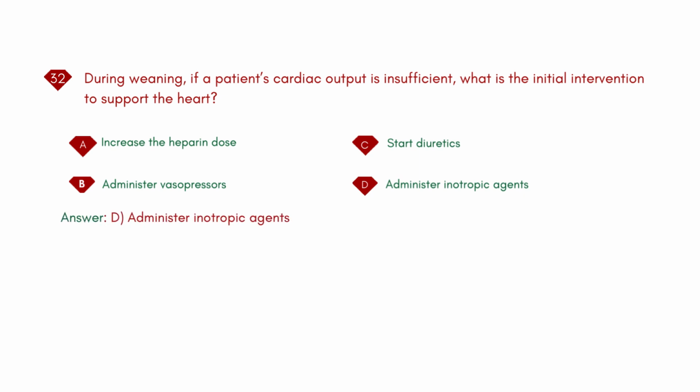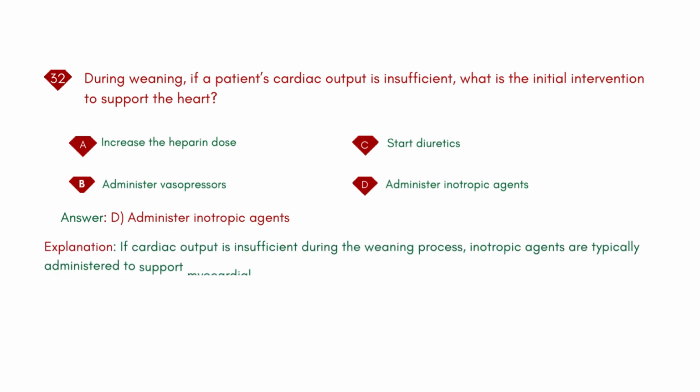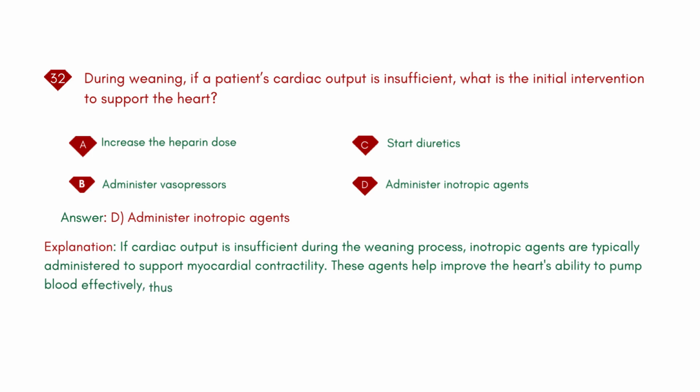Answer: D. Administer inotropic agents. Explanation: if cardiac output is insufficient during the weaning process, inotropic agents are typically administered to support myocardial contractility. These agents help improve the heart's ability to pump blood effectively, thus supporting hemodynamic stability.